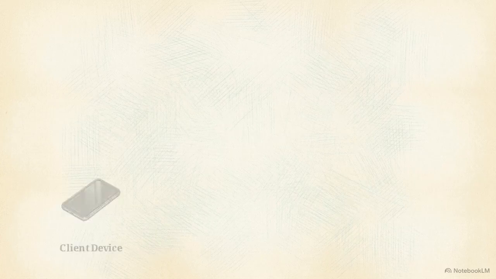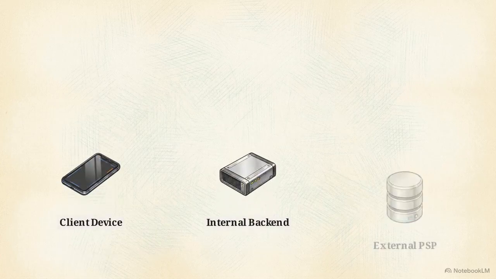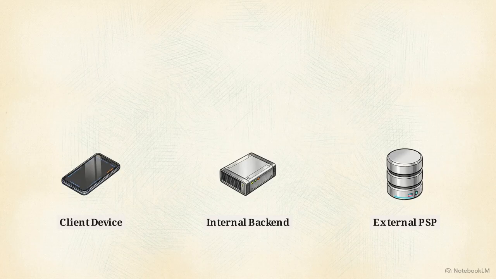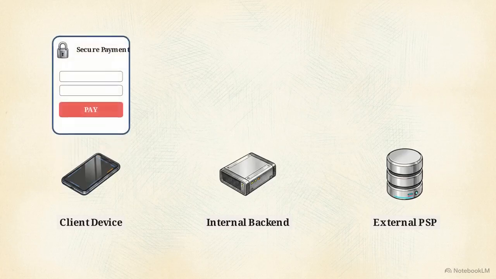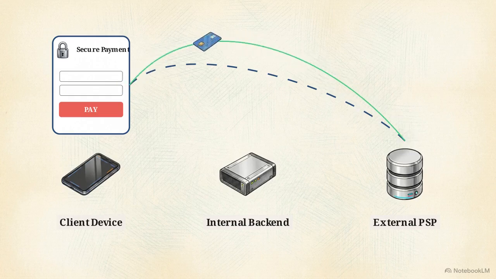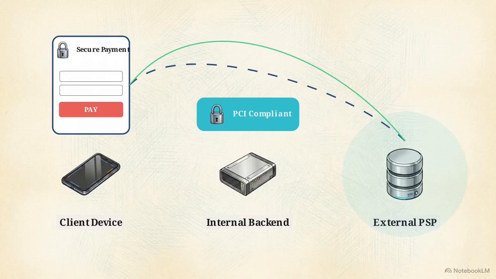This layout maps the flow across 3 nodes: the client device, our internal backend, and an external payment service provider. The handshake begins when our backend sends a payment registration to the provider, which returns a unique token, or nonce. The backend passes this token to the client, triggering it to render a secure hosted payment widget directly from the provider. When the user enters their credit card, that sensitive data flows directly from the client to the provider. It never touches our servers.